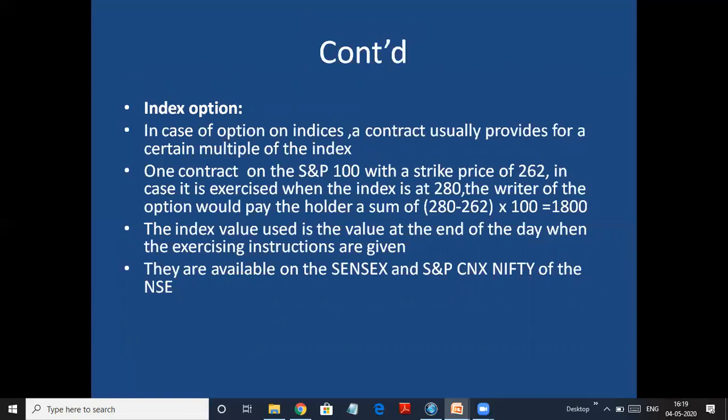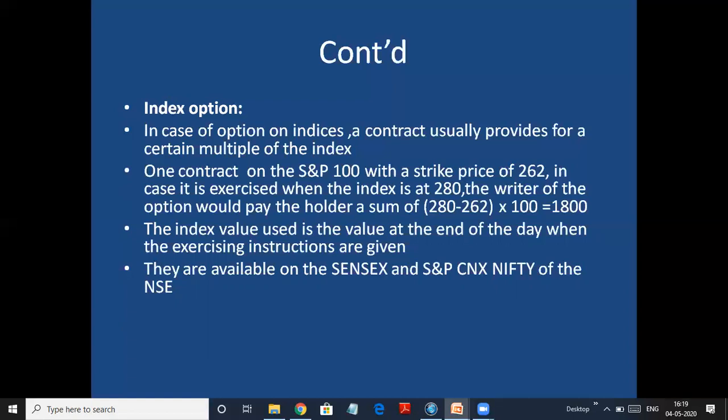Strike price is nothing but the exercise price. So if I have a contract with the exercise price of 262, in case it is exercised when the index is at 280, if the market value of the index is 280 and I have a price of 262, the writer of the option would pay the holder a sum of 280 minus 262 into 100, that is 1800.